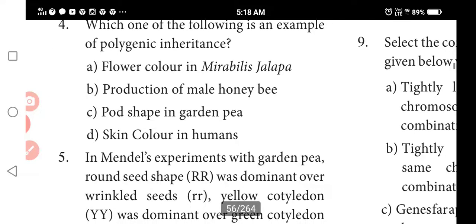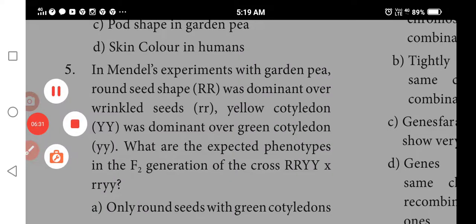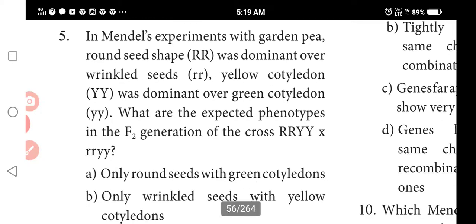Next one, which one of the following is an example of polygenic inheritance? Pod shape in garden pea plants. In Mendel's experiments with garden pea, round seeded, capital R, was dominant over wrinkled seed, small r, and yellow cotyledon, capital Y, was dominant over green cotyledon. What are the expected phenotypes in the F2 generation?